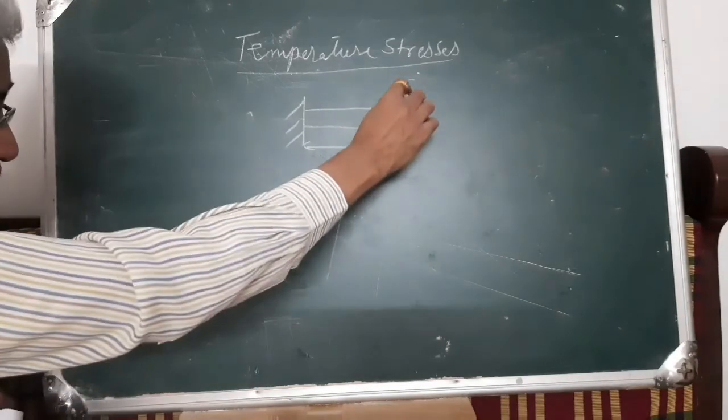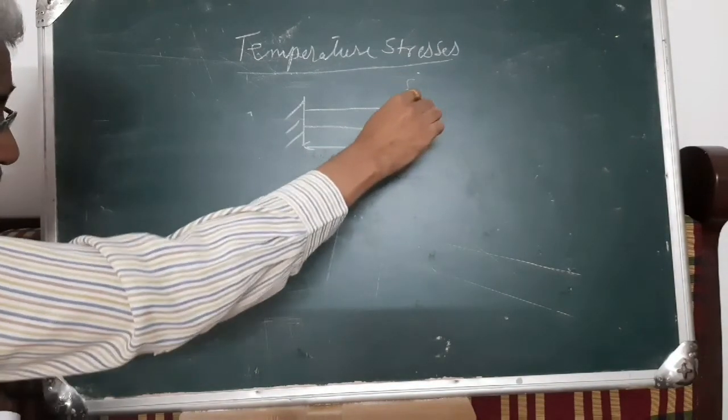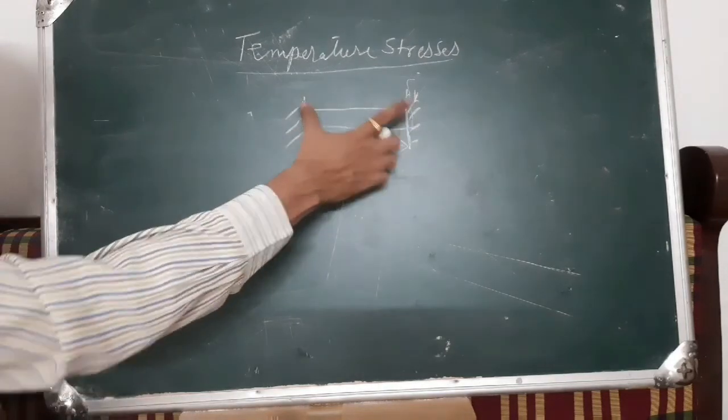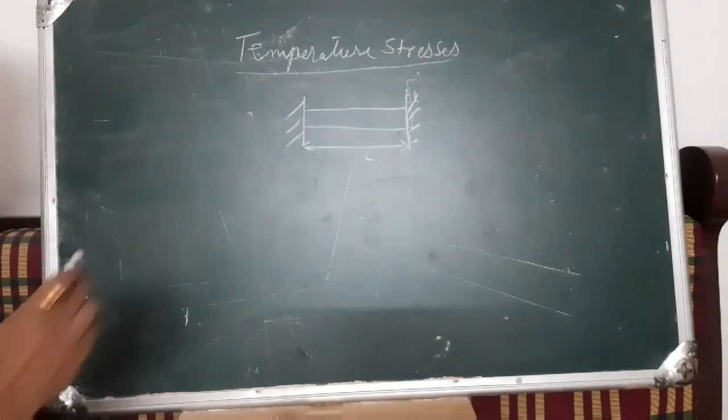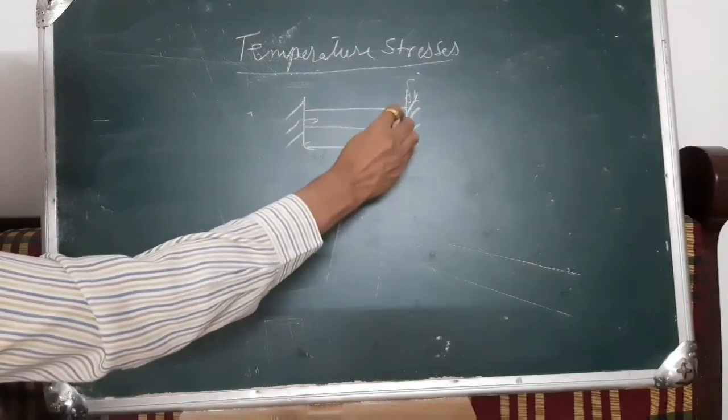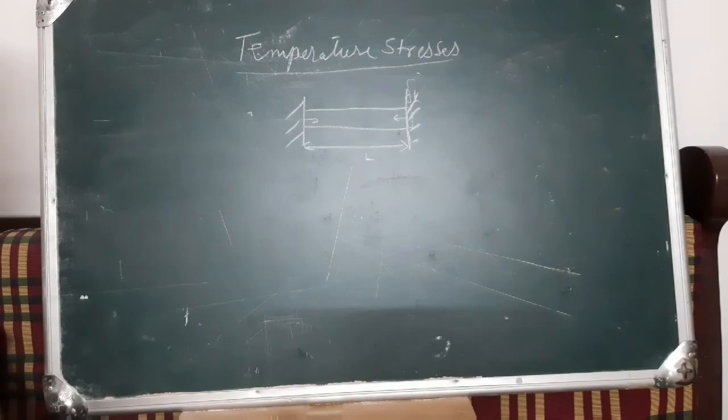When we are restricting, that is the bar is fixed at both the ends and we are heating it, what will happen in that case? Instead of increasing in length, a compressive force will act on it. This compressive force is called the thermal stress, because we are restricting the expansion of the material.